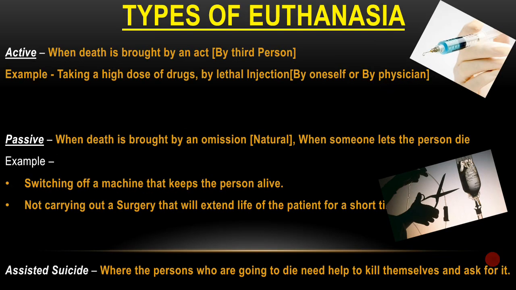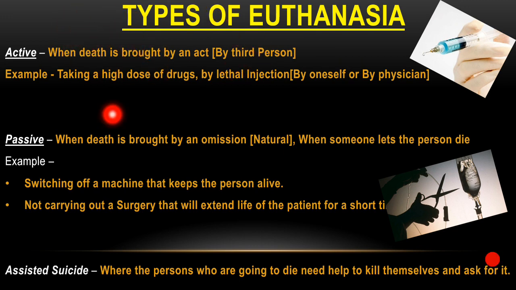Now let's talk about what kinds of euthanasia there are. Basically there are two kinds: number one is active euthanasia and second is passive euthanasia. First we will talk about active euthanasia. When death is brought about by an act, meaning by the action of a person, we call it active euthanasia. For example, taking a high dose of drugs or an injection; these are methods of active euthanasia.